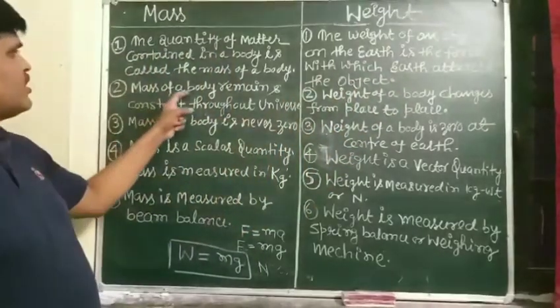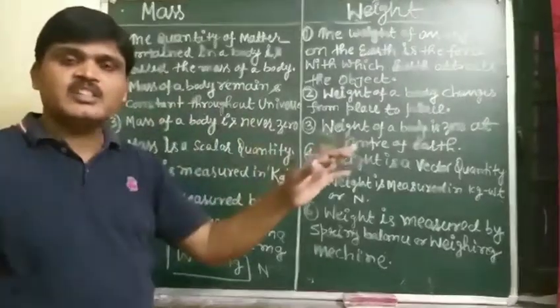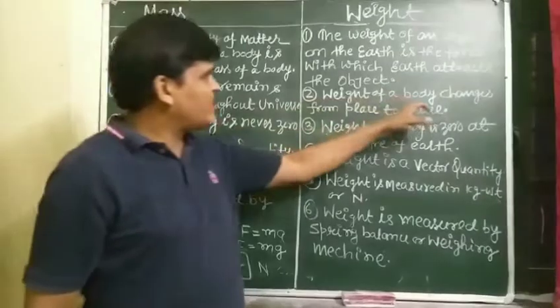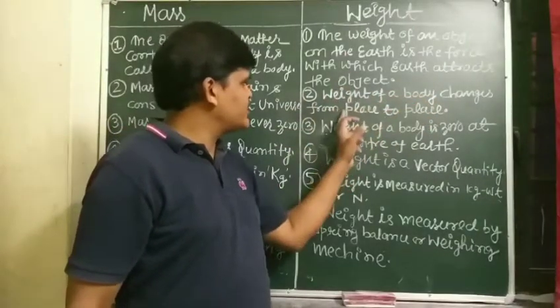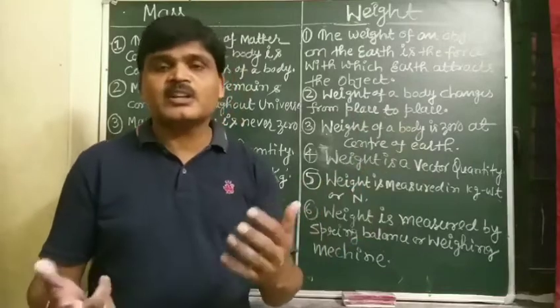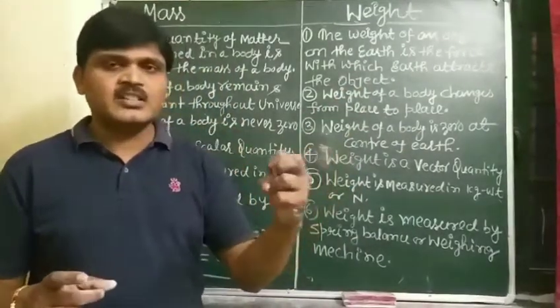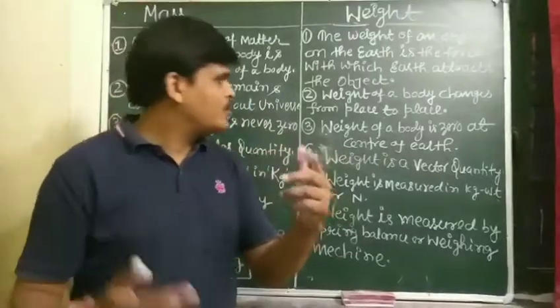Second, mass of a body remains constant throughout the universe and doesn't change anywhere, but weight of a body changes from place to place, because you know that acceleration due to gravity changes from place to place. Mass doesn't change, g changes, so weight will also change from place to place.